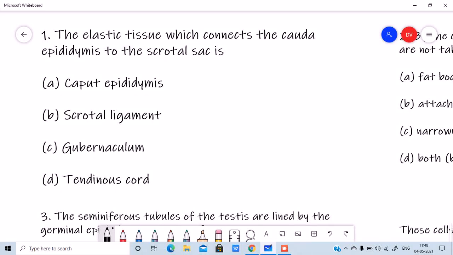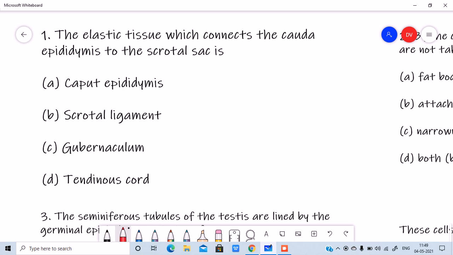Hi my dear children, so today we are going to solve some questions from the male reproductive system. Now that we have completed all of the topics, let us start taking some of the important questions, and this will definitely give you a lot of confidence that you have successfully completed all the details in the male reproductive system. So come on guys, let us begin.